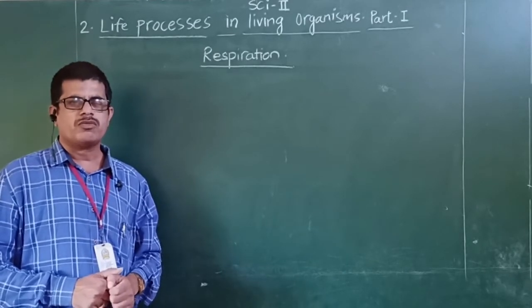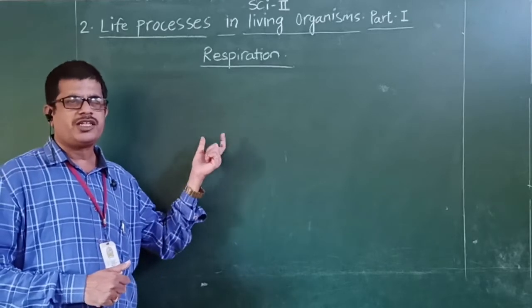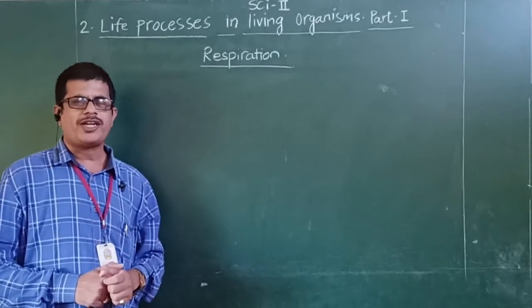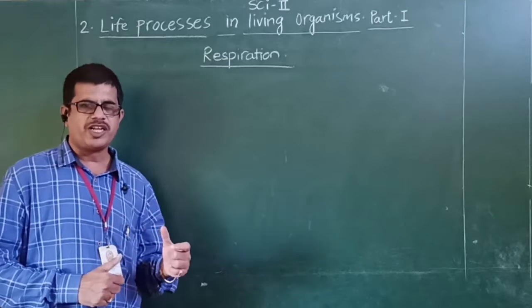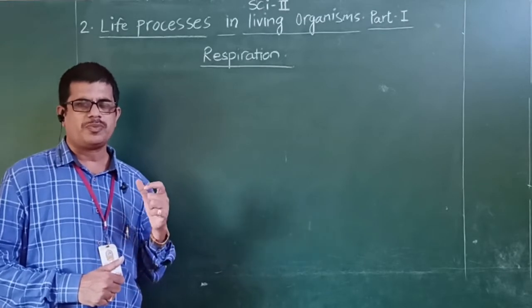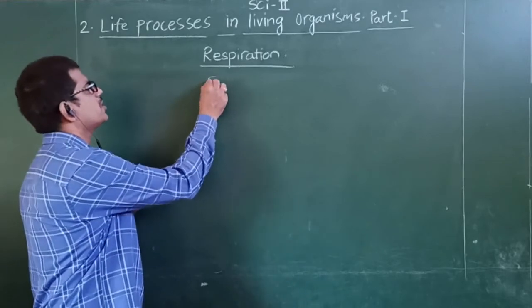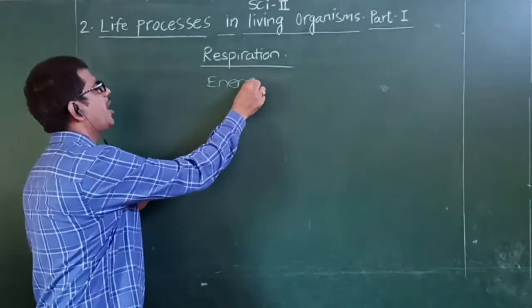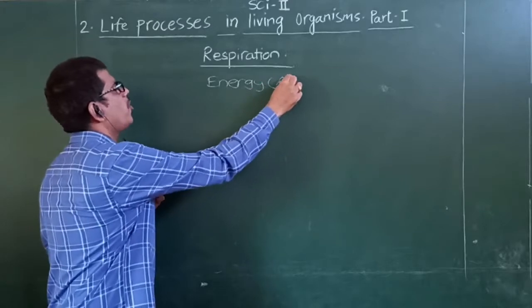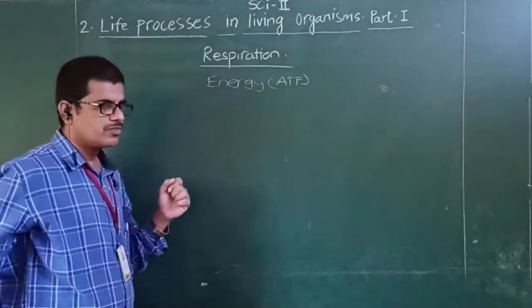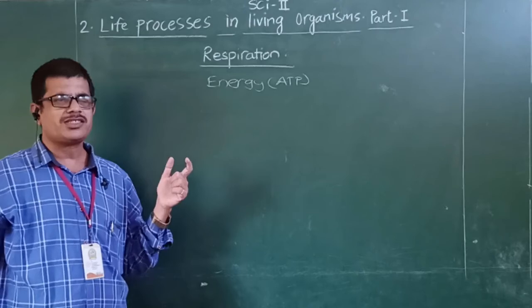So first of all, we will define respiration. Now what is respiration? Respiration is a process of synthesizing or harvesting energy in the form of ATP. Now, what are the ingredients?